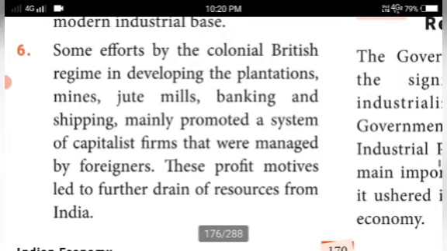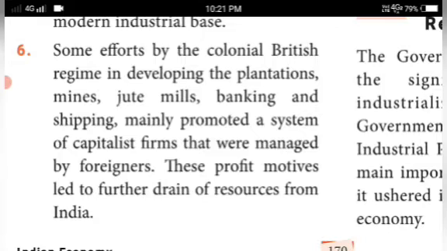Some efforts by the colonial British regime in developing plantations, mines, jute mills, banking and shipping mainly promoted a system of capitalist firms managed by foreigners. These profit motives led to a further drain of resources from India. India was also a colony of Britain, isn't it?